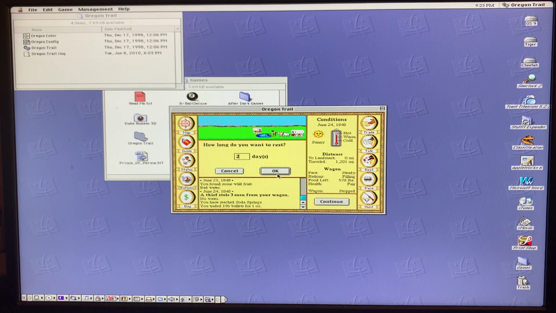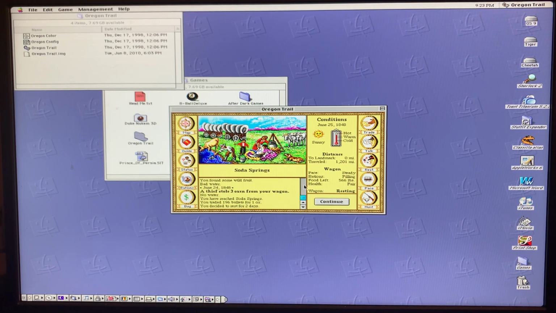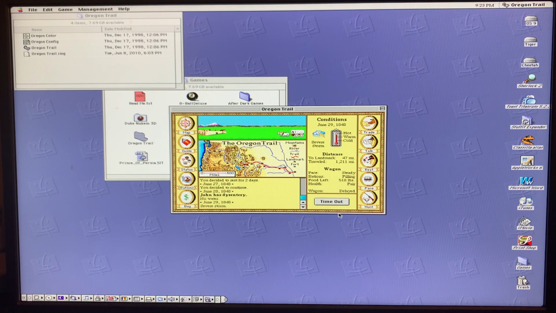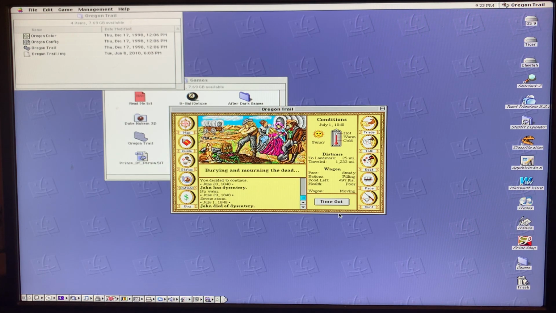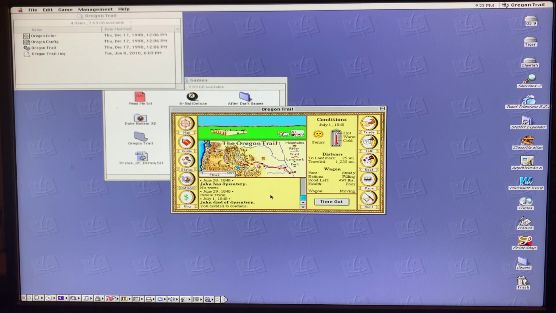Okay. So stay tuned. Well, we've had snake bite, but I'm sorry to report John has dysentery. Here we are in June. We've come over 1,000 miles. And John died of dysentery. Oh no, we're 2 party members down. This is where I should have been a doctor.